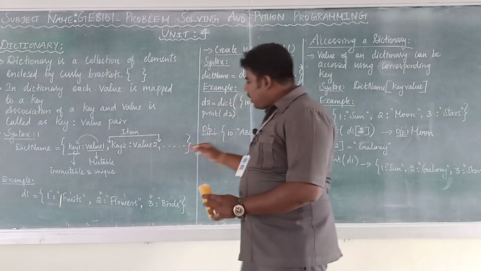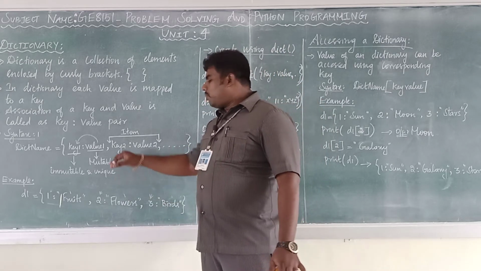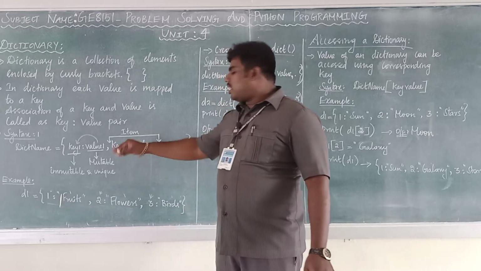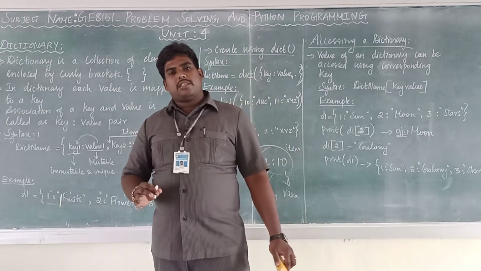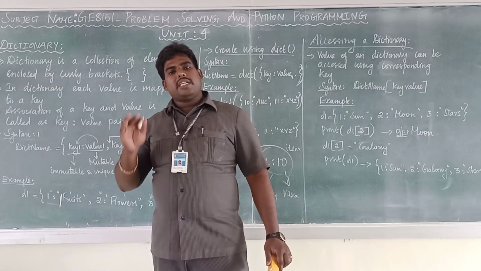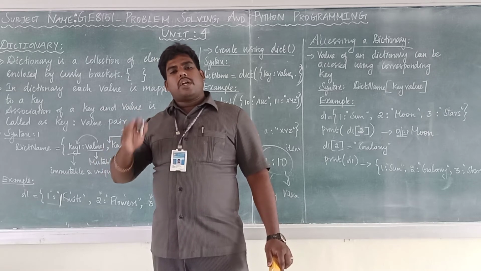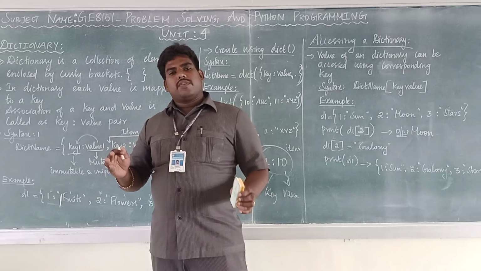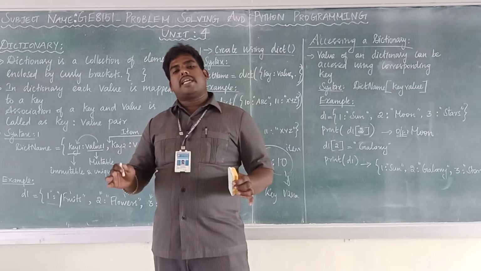You can give n number of key value pairs. One more thing: the keys must be unique. The key should not be replicated. That means in a dictionary there should be only one key with the same name. There should not be any replications.